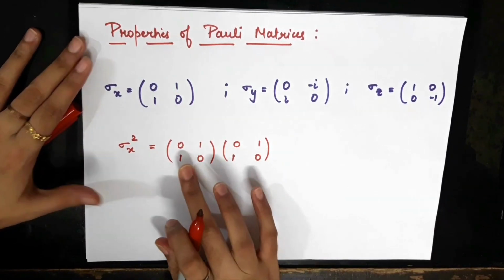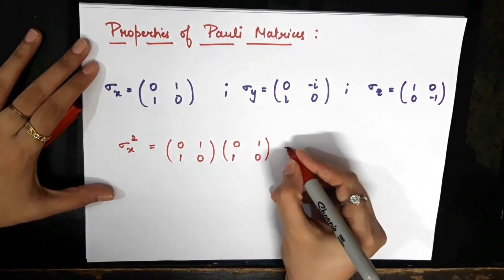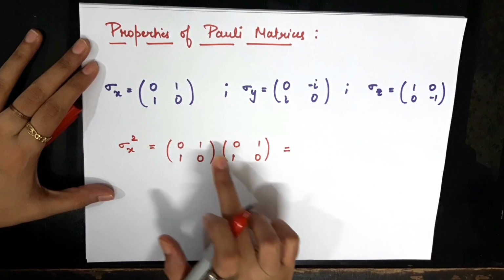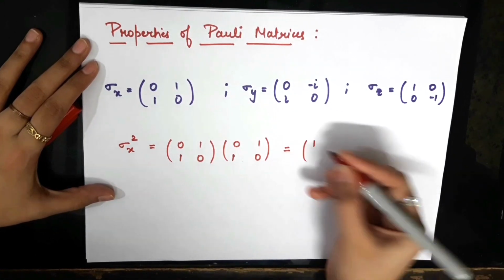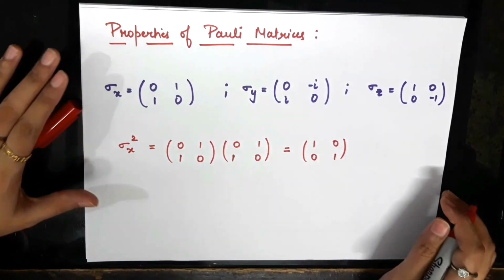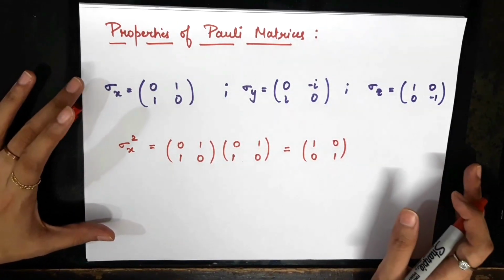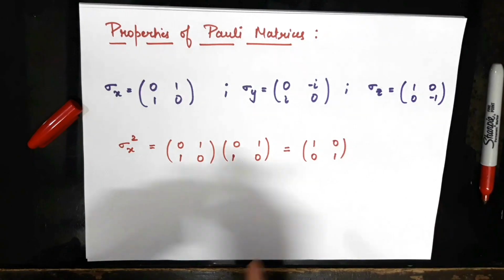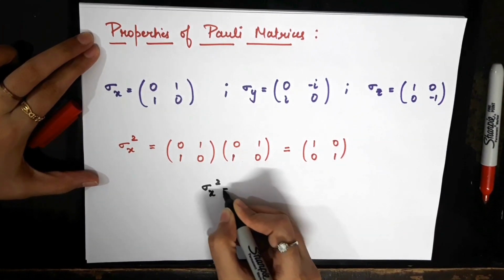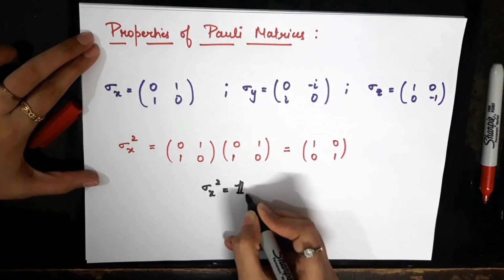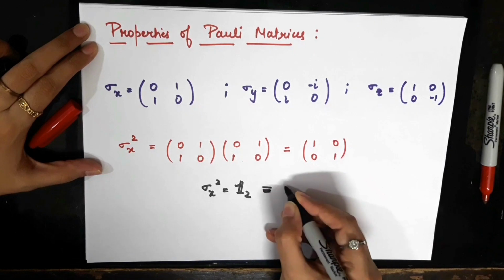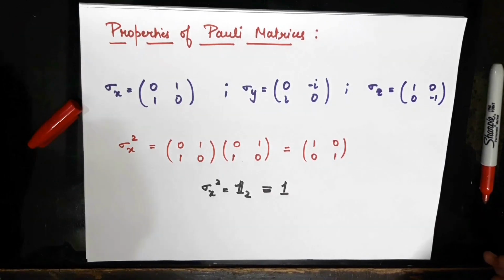and if you just use the simple matrix multiplication rules, you will see, for example, for the first element you'll get 0 plus 1. So the first element would be 1, and for the others you can very easily see that you'll get 1 0 0 1. So that is an identity. You can see explicitly that the square of the sigma x matrix is equal to the 2 by 2 identity matrix, and I'll just call it I, or 1, whatever.